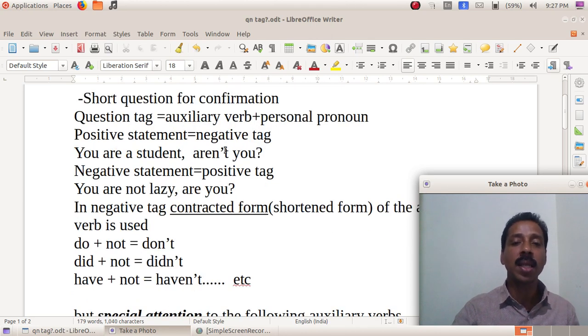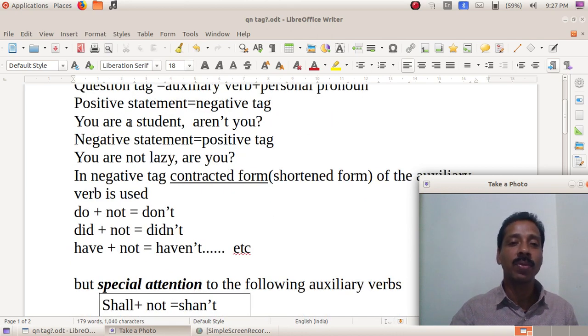So which are the words that we need for a question tag? Only two words. Which are they? Auxiliary verb and personal pronoun. Then there are one or two points you have to keep in mind when we use a question tag. First, if it's a positive statement, the tag should be negative. And if it's a negative statement, the tag should be positive.